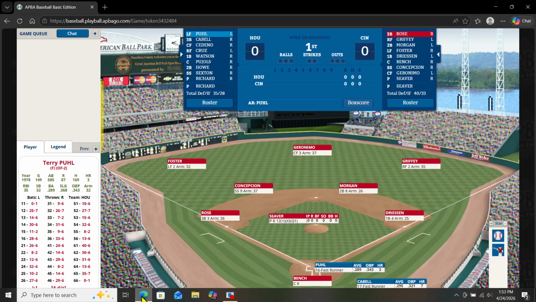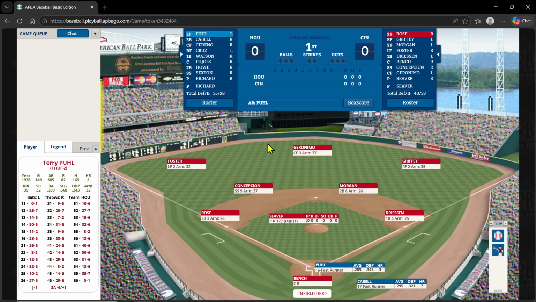Alright, on APBA Go, I'm going to play some Master Game, and this is the 1978 season now. It's going to be Cincinnati and Houston, home opener for Cincinnati, and it's going to be J.R. Richard and Tom Seaver here. 1978 baseball on APBA Go. We are using the Master Game rules, and Terry Puhl is going to lead it off against Seaver.